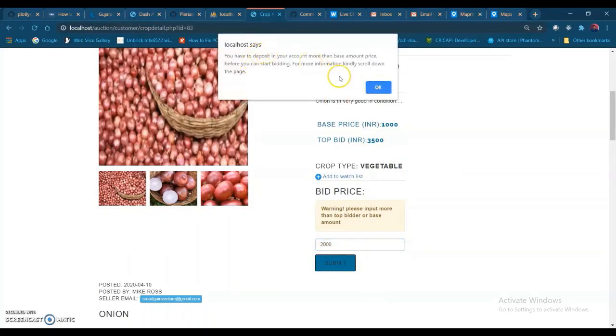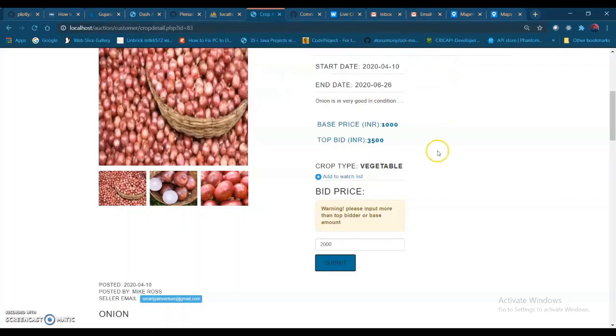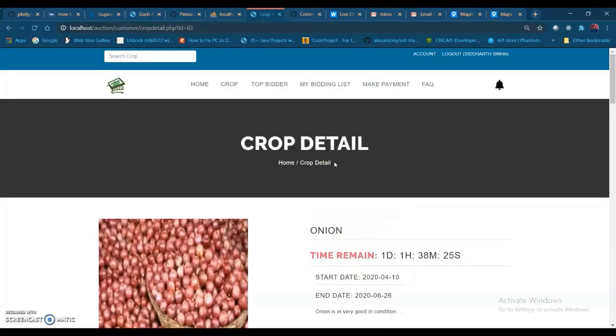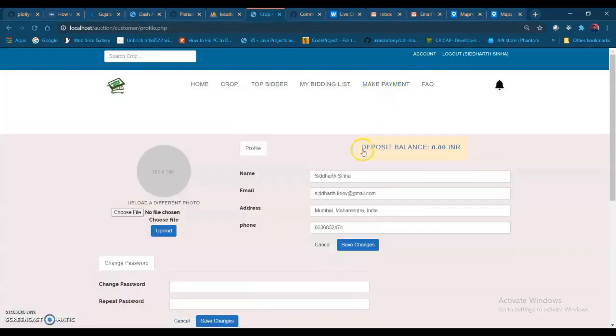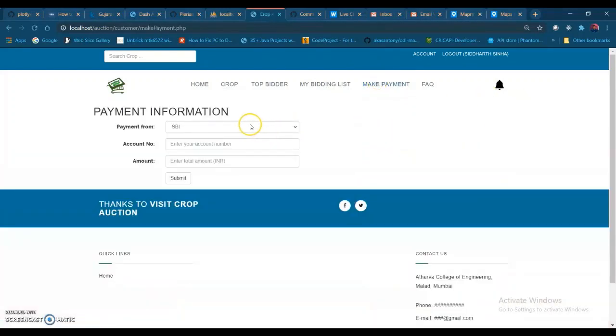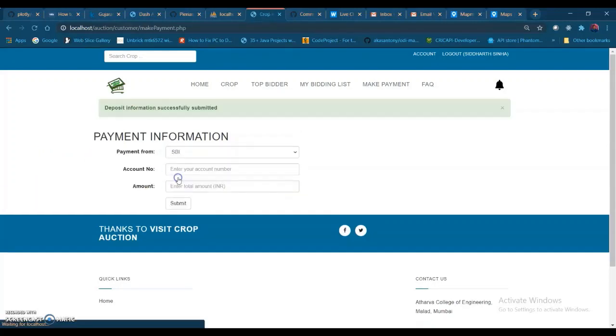We have to deposit money in an account first, so currently we don't even have the amount to bid. This is because we have just created the user account. If I go to my account, you can see the deposit balance is 0. That is, I don't have any credit to bid. So I have to make a payment over here. Let me choose the bank account, HDFC, and for now I will add a random account number, and let me add 5000 rupees to my account, and I submit this.